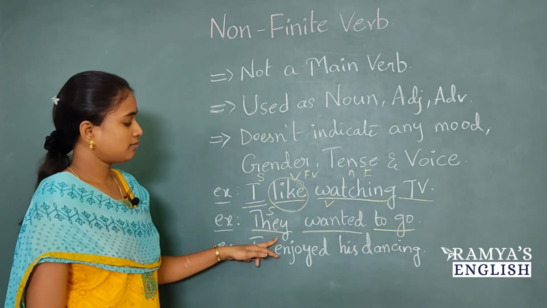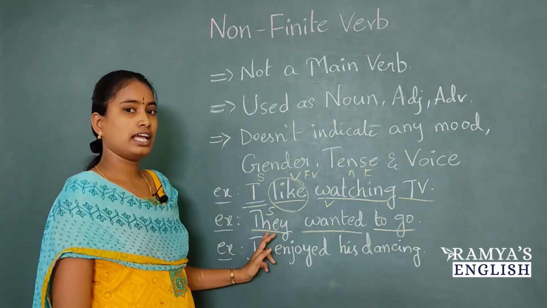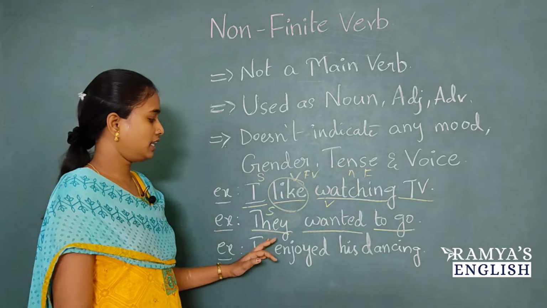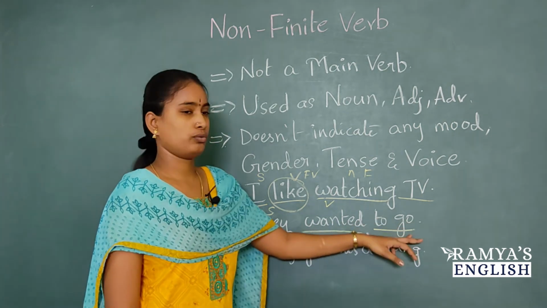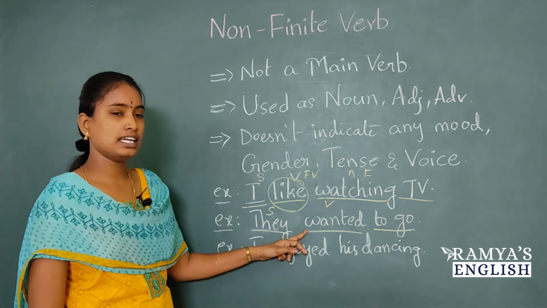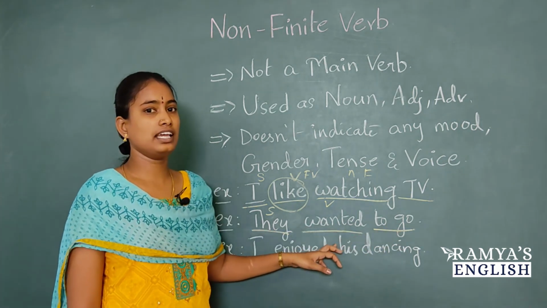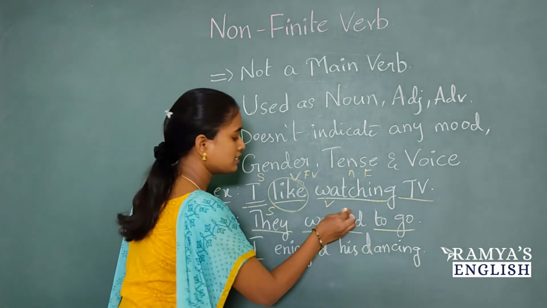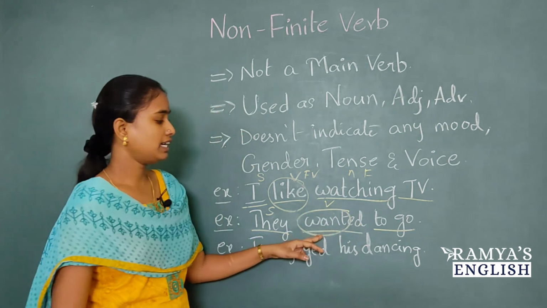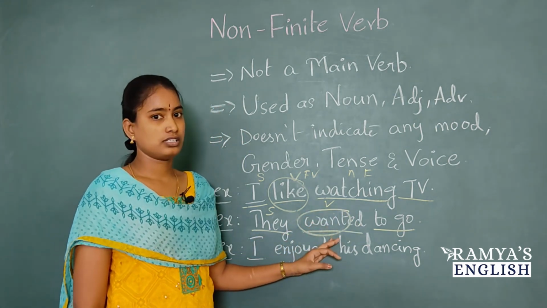Now let us change the subject. In the place of they, let us use she here. She wanted to go. Let us change the tense here. She wants to go. What is changing here? This want base verb is changing here. It has changed into wants.